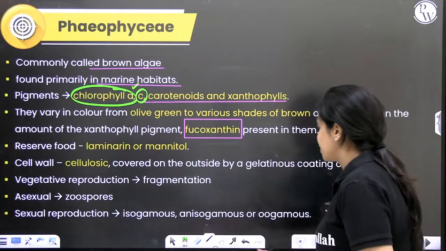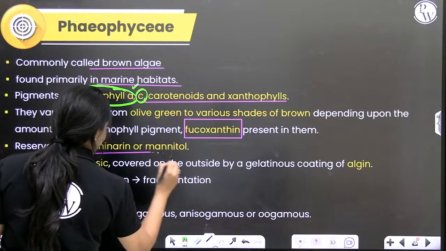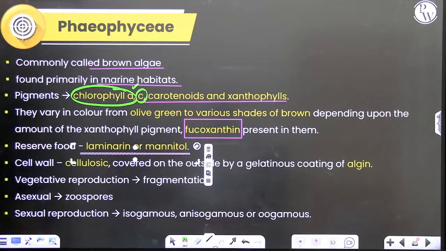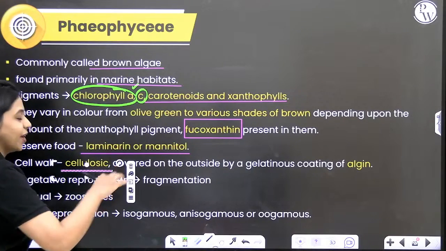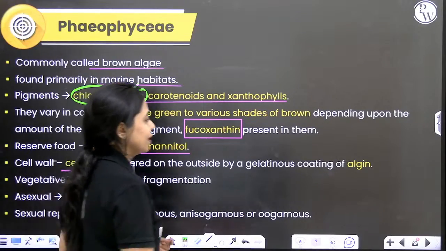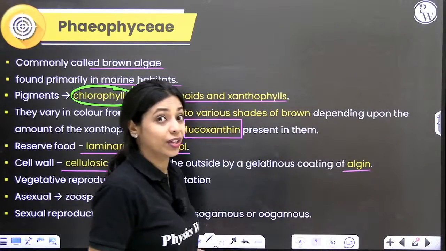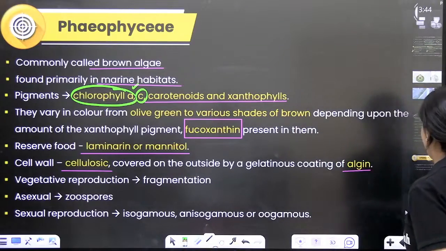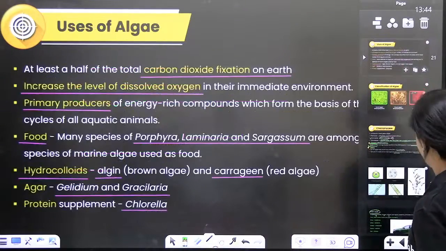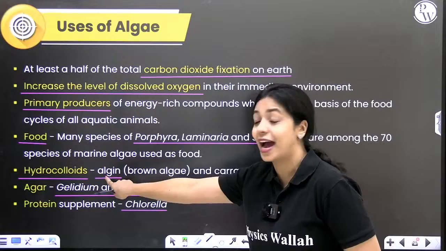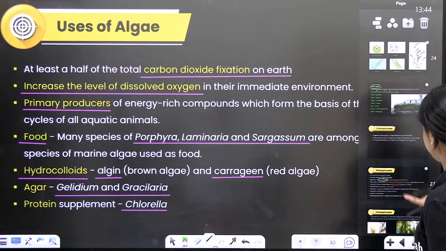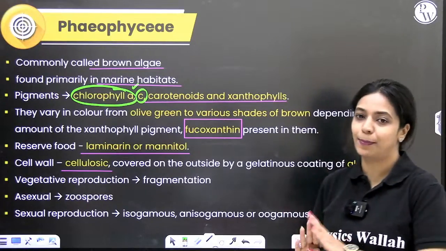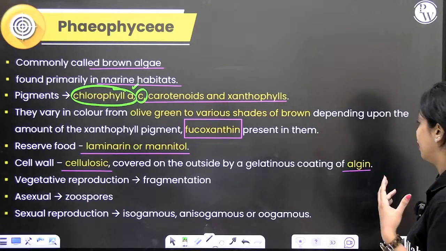So what is the reserve food here? It can be laminarin or mannitol. What does the cell wall have here? Like all plant cell walls, it will have cellulose. But outside the cellulose, you will have a gelatinous coating of algin. What is algin? Remember when we spoke earlier, in the introduction of algae, I told you that brown algae will contain hydrocolloids called algin. It's the same algin that we are talking about right now. So outside the cellulosic cell wall, you will find algin.